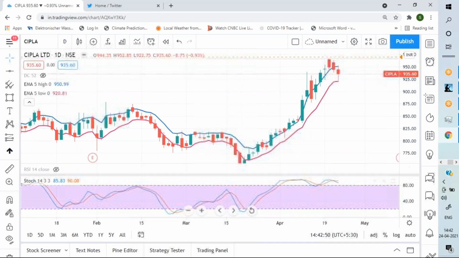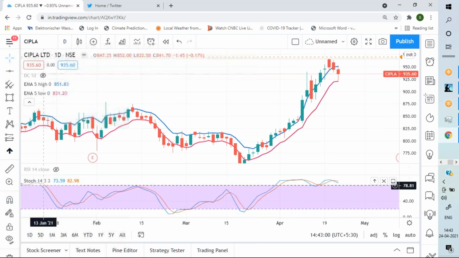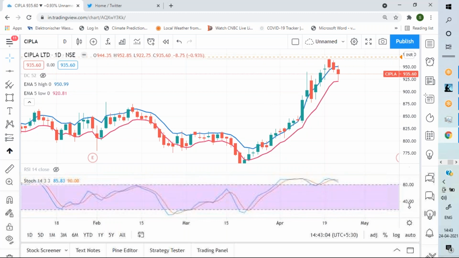Now see, when there is an up move that will emerge, and if there is a crossover, this blue line is called percentage K line, and this red line is called percentage D line. The red line is nothing but the 3-period moving average of the blue line. The blue line is called the stochastic line, and the red line is called the signal line. The blue line is percentage K, red line is percentage D.